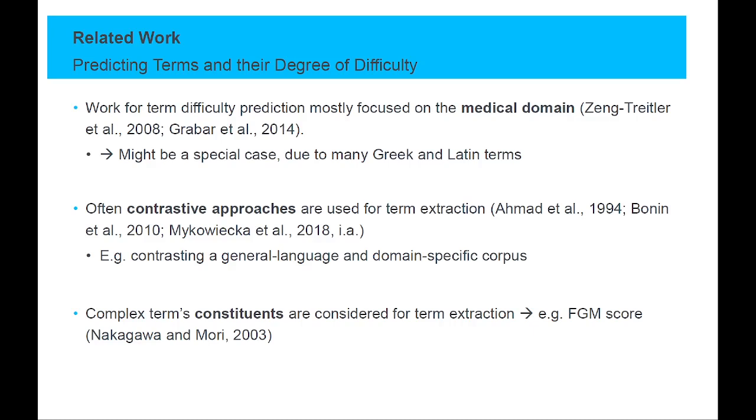Both contrastive measures reflecting term attributes as well as approaches reflecting complex terms' composition attributes have been introduced in the past. For contrastive measures, a term's occurrence in a domain-specific corpus is compared to its occurrence in the general language corpus.